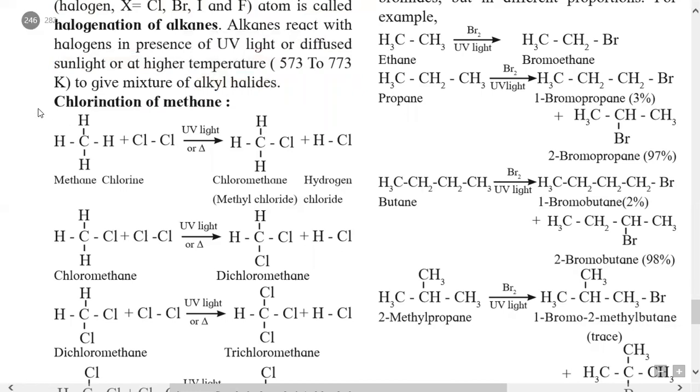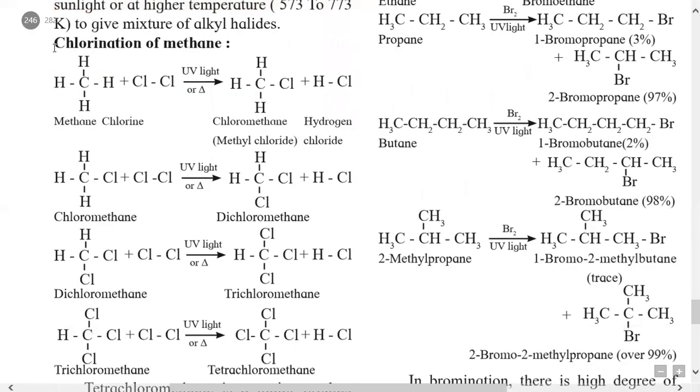For example, here we will consider the chlorination of methane, meaning the reaction of the very simple alkane methane with chlorine.